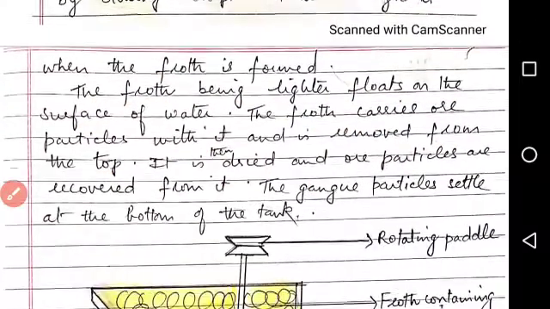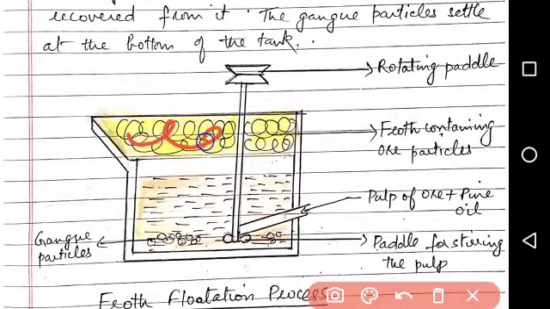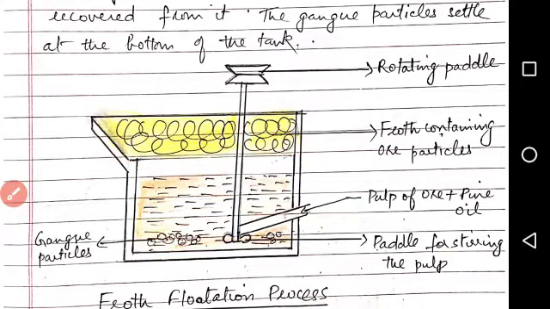So when the froth is formed, here the diagram is shown. The froth is formed on the top layer where ore particles are trapped in the froth. So it is taken out from the top and ore particles are recovered. It is dried and the ore particles are recovered, whereas the gangue particles are left at the bottom of the tank in water. They remain in water. So this is the froth flotation process.